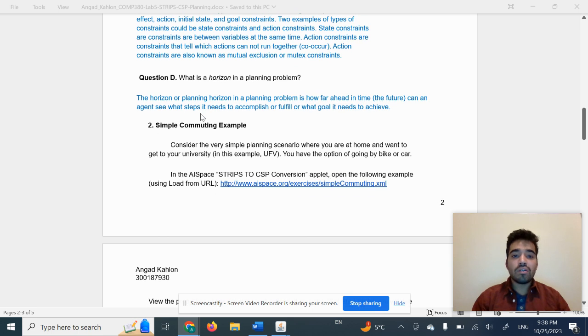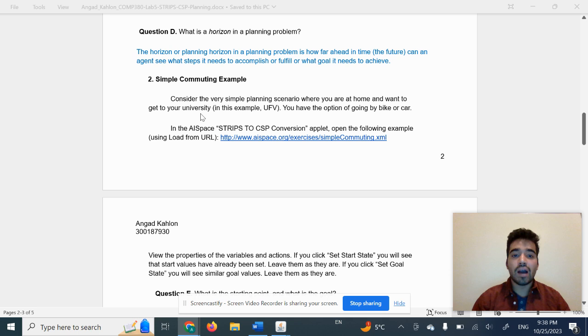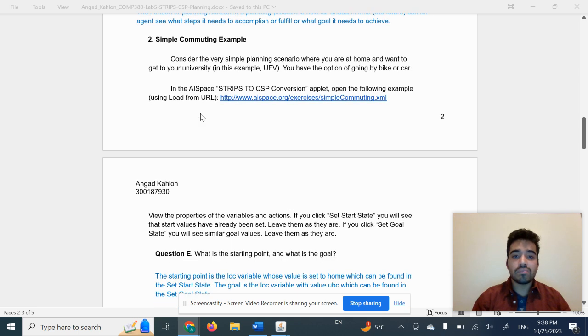Question D. What is a horizon in a planning problem? The horizon or planning horizon in a planning problem is how far ahead in time or in the future an agent can see what steps it needs to accomplish or fulfill, or what goal it needs to achieve. So basically, how many steps ahead can the agent see?